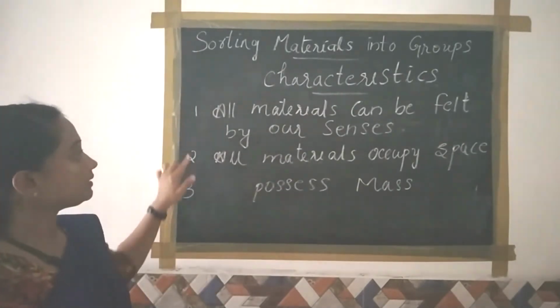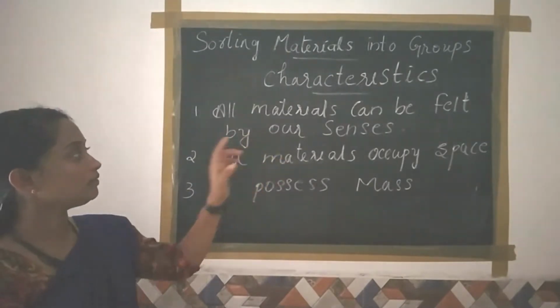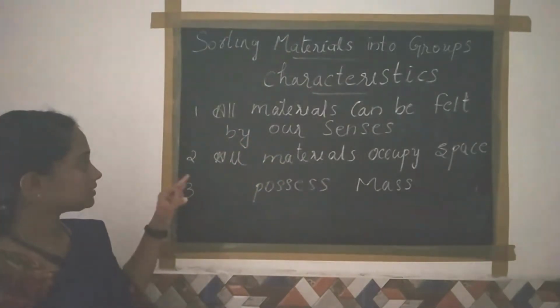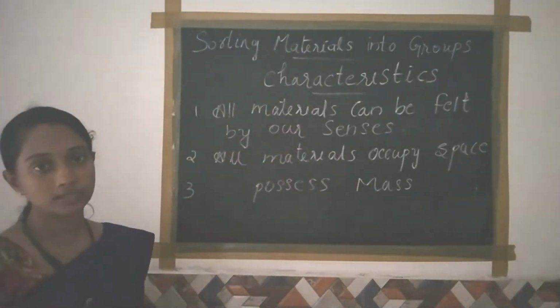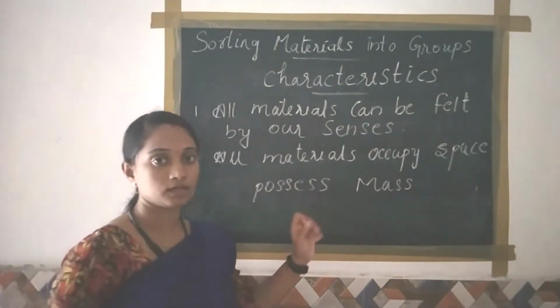So these are the three characteristics of material. The first one, all material can be felt by our sense organs. The second, all material occupies space. And the third characteristic, all material possesses mass.